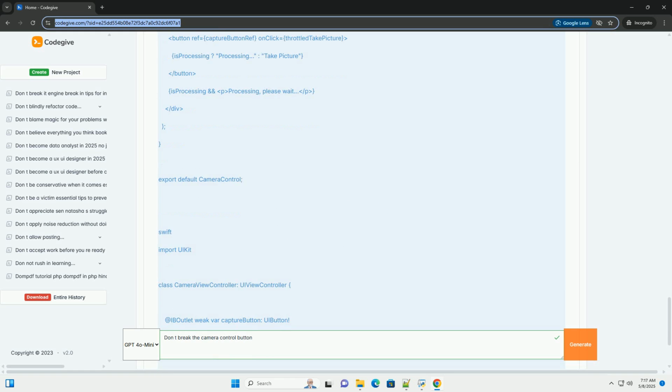3. The debounce takePicture lazy var is the actual debounce function. We are calling the debounce function and providing the function we want to run, takePicture. 4. The takePicture function is where your actual camera logic would go. We disable the button to prevent further taps, simulate the capture process, and then re-enable the button.